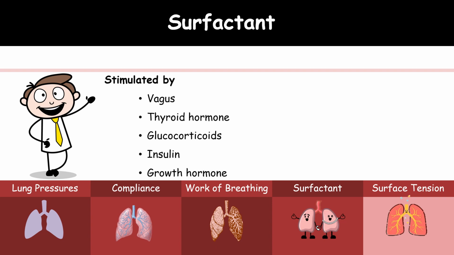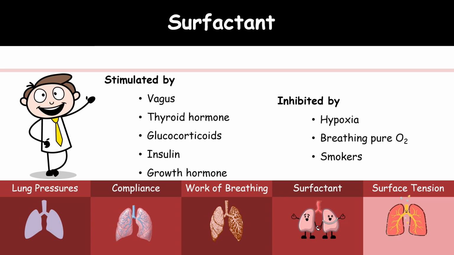Surfactant can be stimulated by the vagus nerve, thyroid hormone thyroxine, glucocorticoids, insulin, and growth hormone. It is inhibited by hypoxia, breathing pure oxygen, and also in smokers.